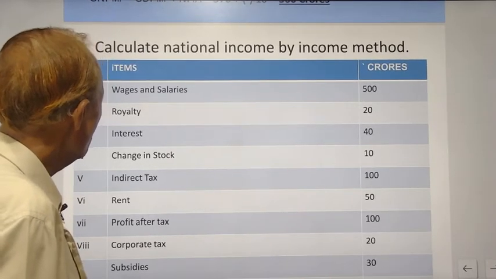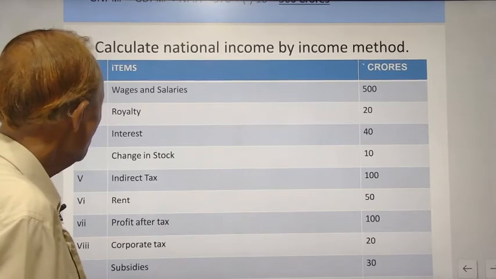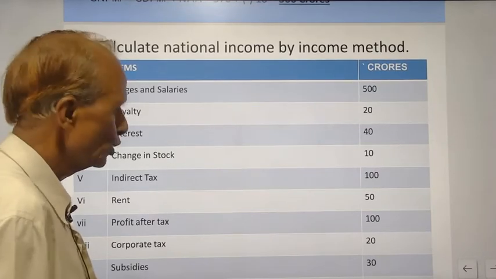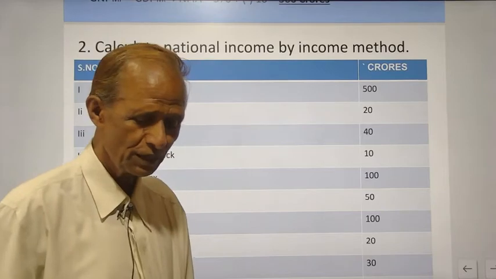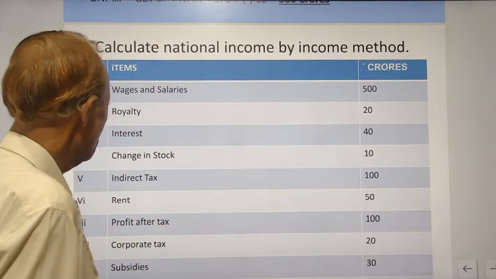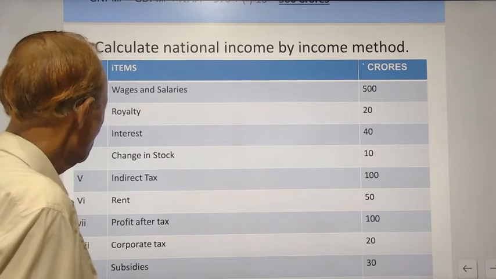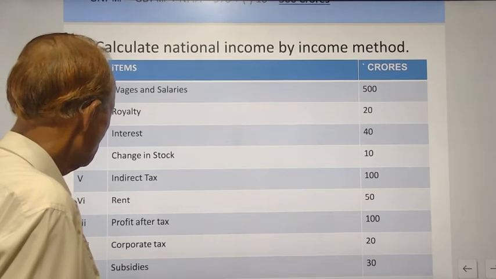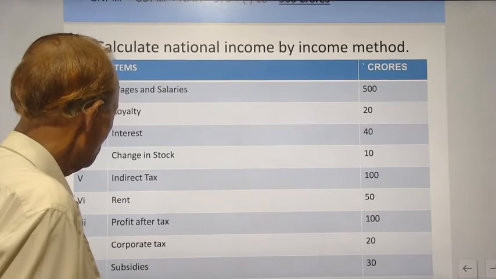You should ignore also indirect taxes, because the total of 4 components will give you national income, NNPFC. Rent, profit after tax and corporate tax, then these items should be added back.